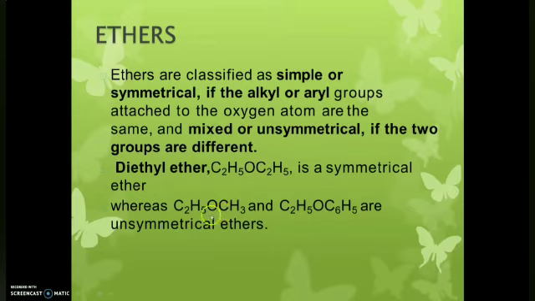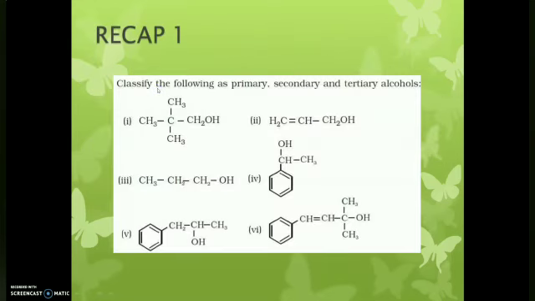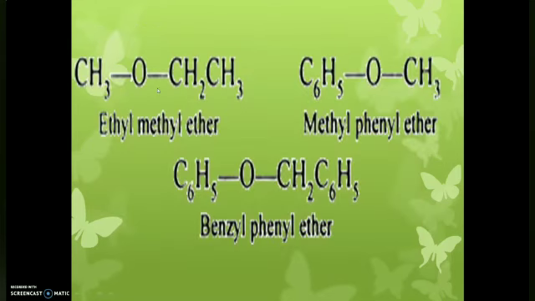Whereas if you check this compound, here is ethyl and here is methyl, so these are different. If an oxygen is attached to different alkyl or R groups, we call it an unsymmetrical ether. For example, here you can see some more ethers.